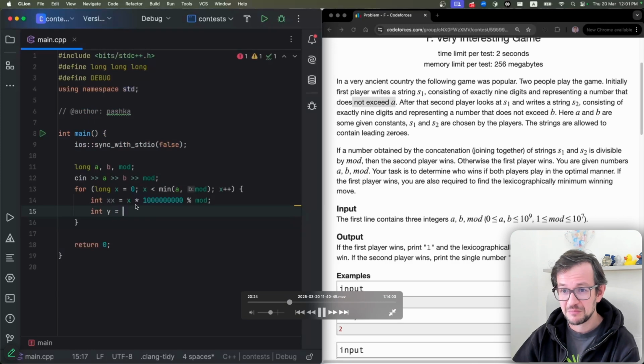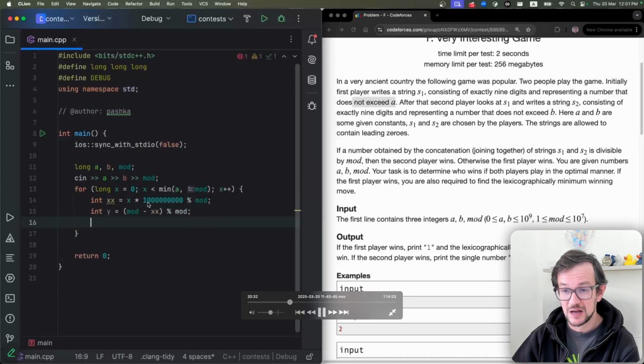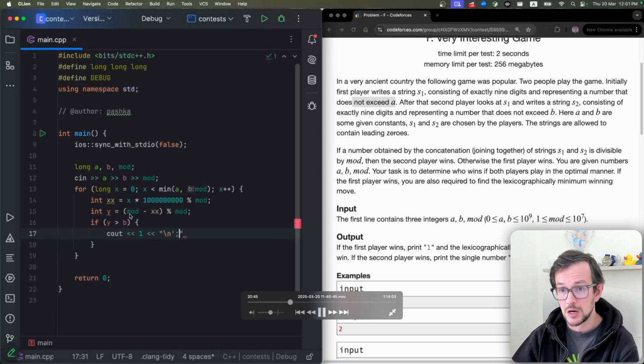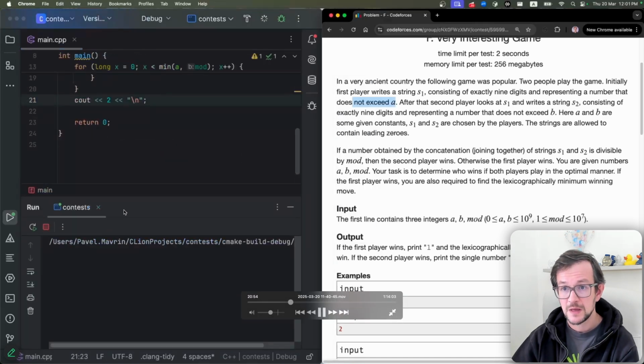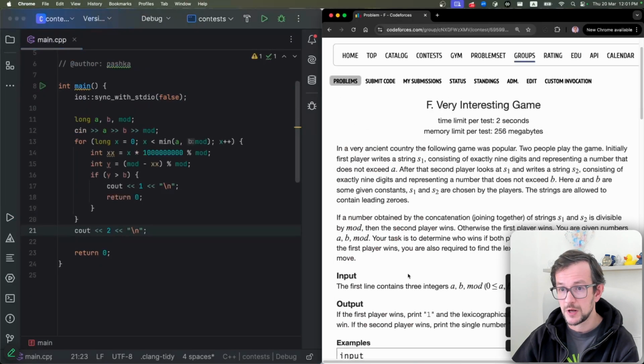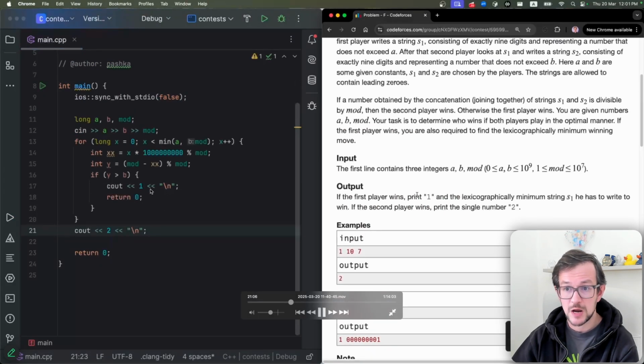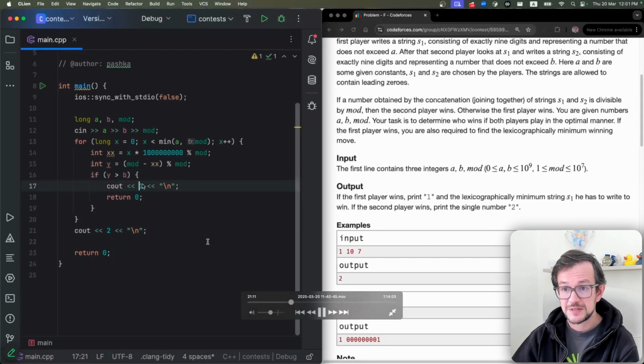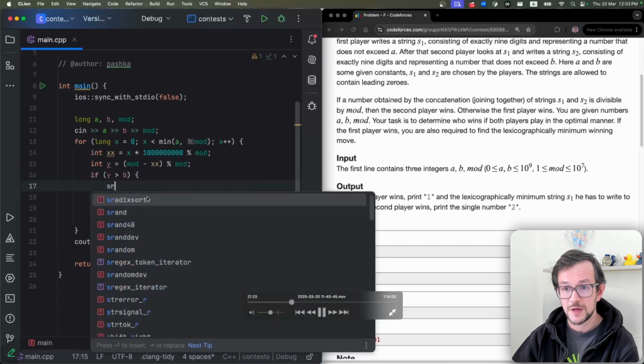Basically, calculate X multiplied by 10 power 9. I can just do it like this. Here I calculate number Y, which gives me 0 as the result, and check if this number is greater than B. Then the second player cannot pick this number, so the first player will win. So I just output 1 and return. If the second player can't win, then I output 2 in the end. So for all the numbers, the second player will win.